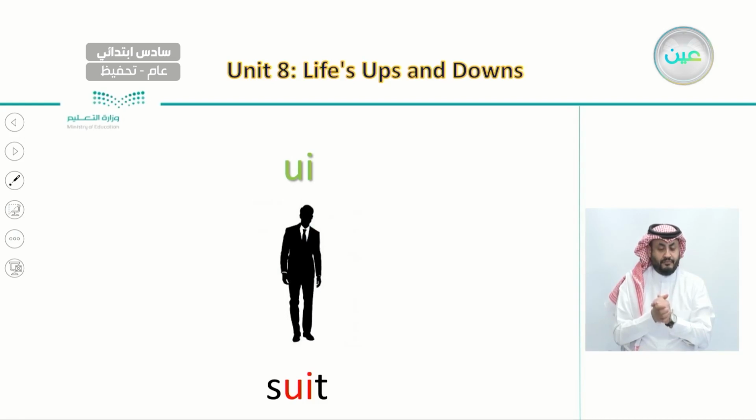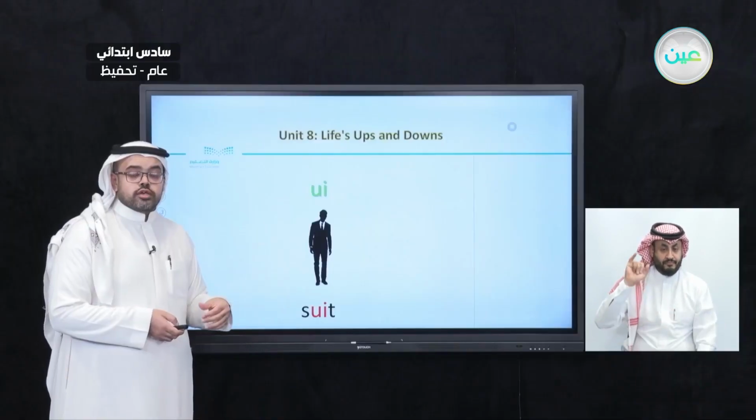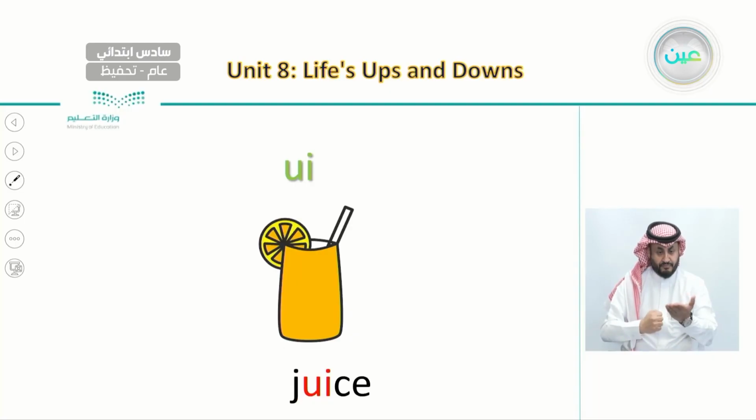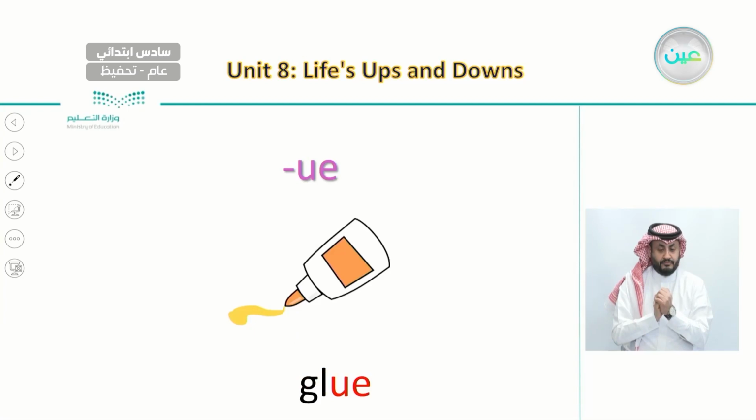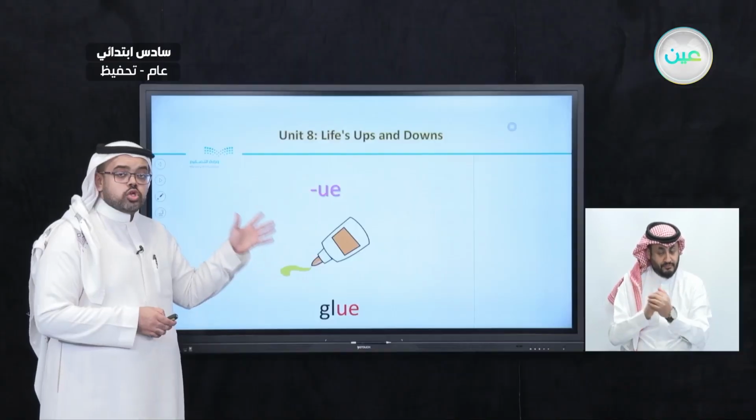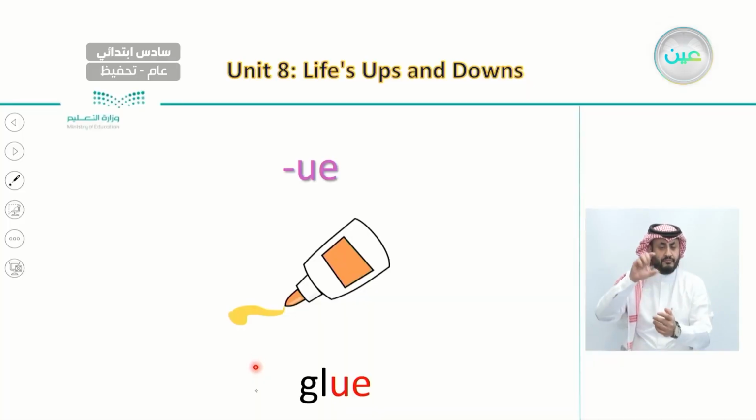Now we're going to talk about words that have U and I in the middle. Words like suit, suit, which is a formal clothing. And the next word is juice. Also juice, which is a drink that we usually drink at different times. And finally, the last set of letters we have is the words that end with U and E, like glue.